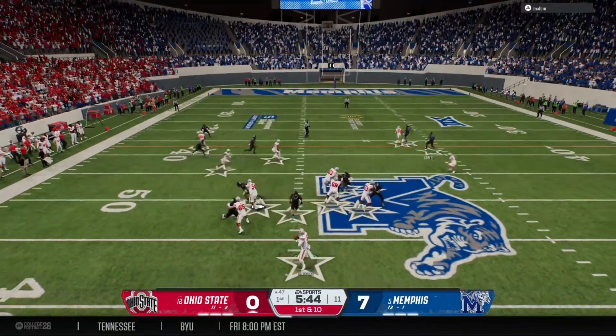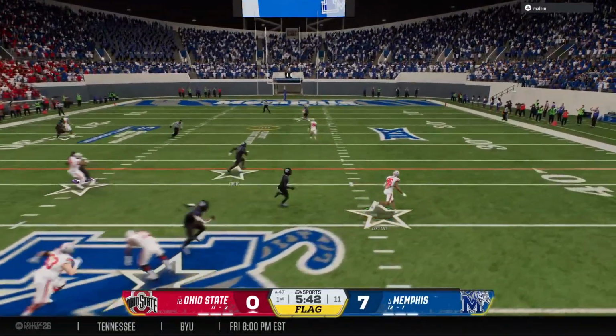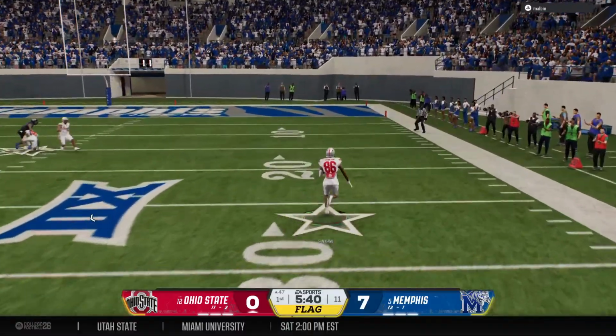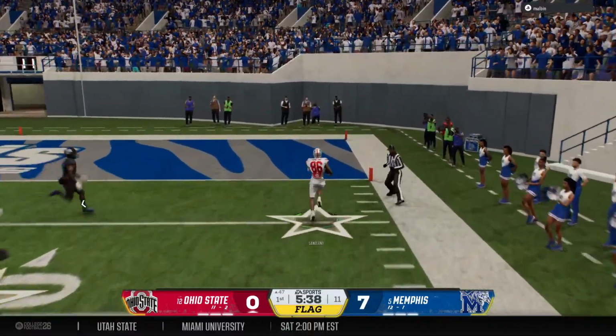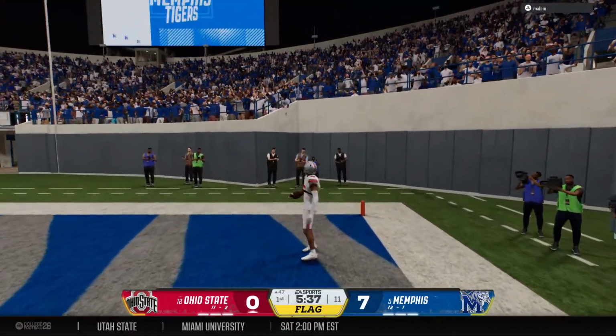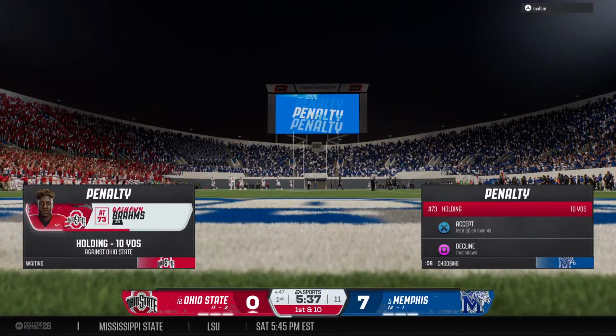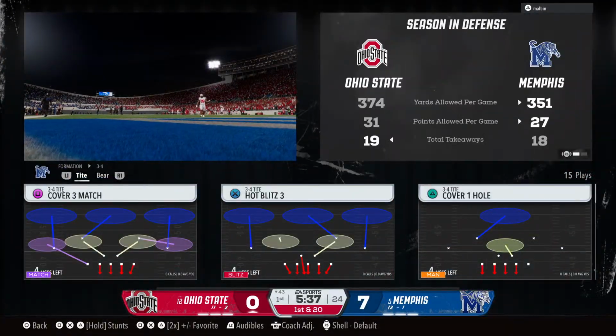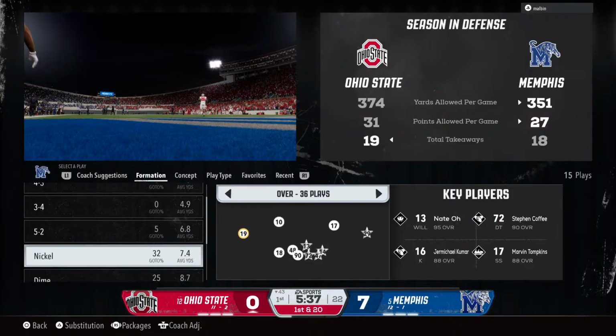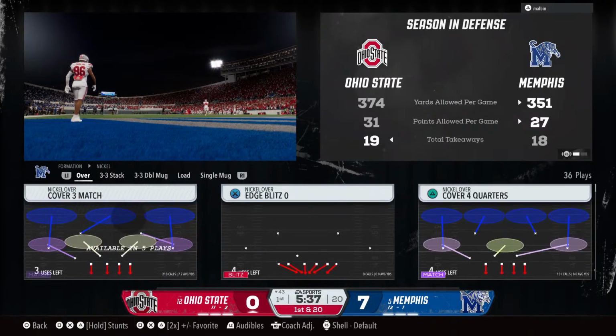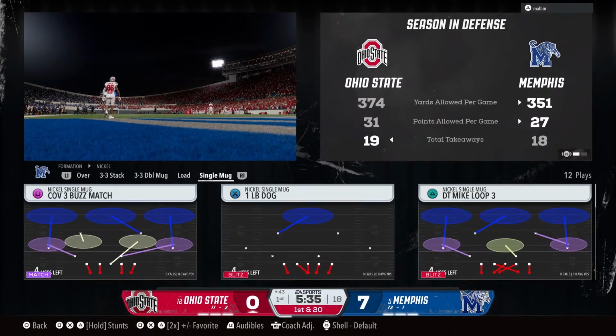On 1st and 10 here, looking to throw the ball. Caught by the receiver. Finds room at the 30. Touchdown, Buckeyes, as they fight back here in this playoff game. So the beautiful scoring play is negated by that penalty. That's a tough break. Let's see if the offense can overcome it.